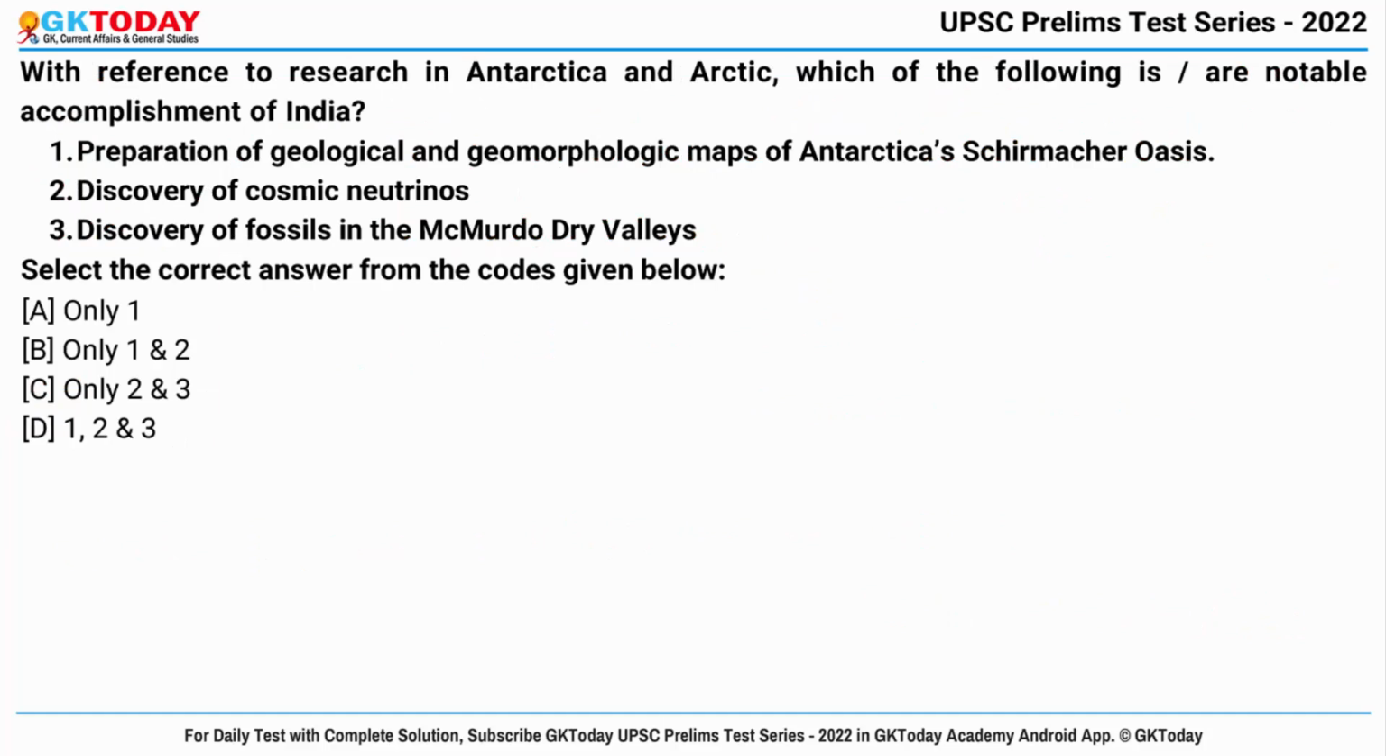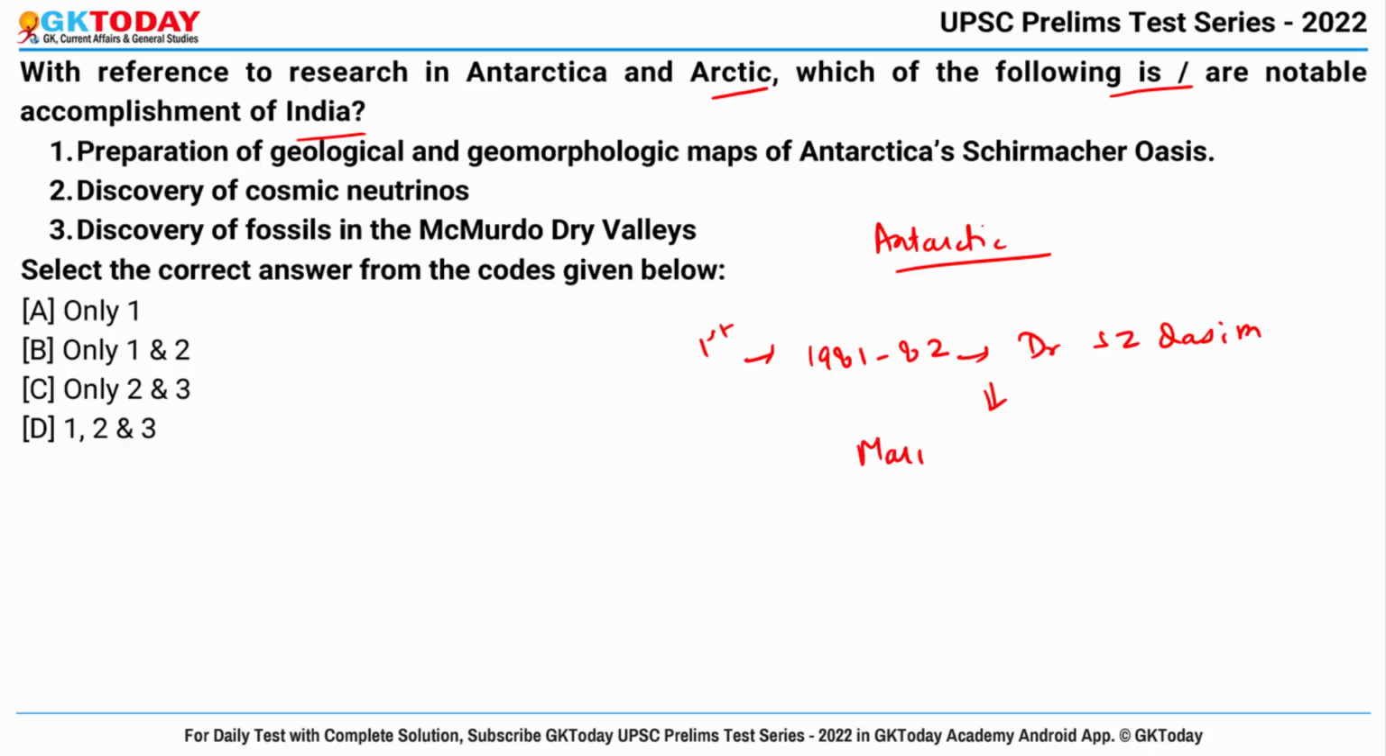Question number 2. With reference to research in Antarctica and Arctic, which of the following is our notable accomplishment of India? First of all, talking about Antarctic, India's first expedition to the Antarctic was in 1981 to 82 under the leadership of Dr. S.Z. Kasim. And the expedition was carried out using marine vessel Polar Circle.